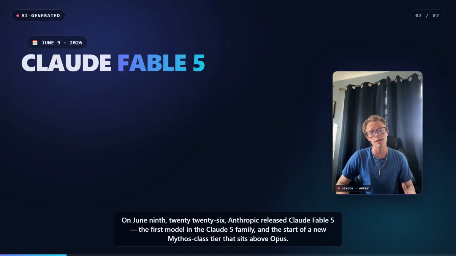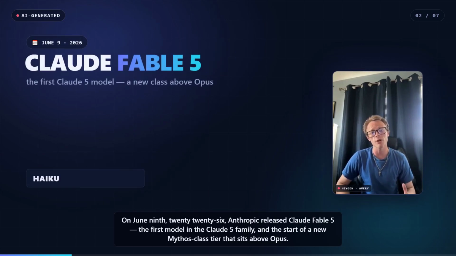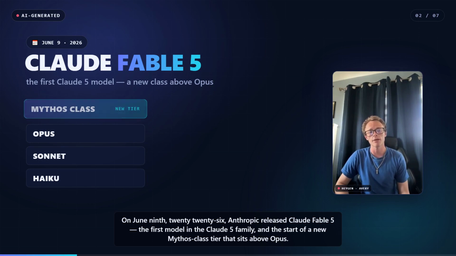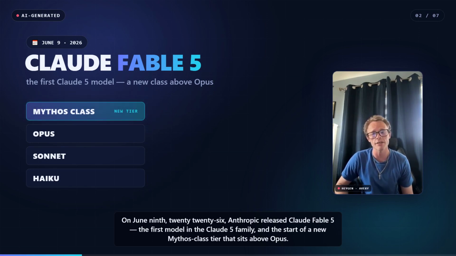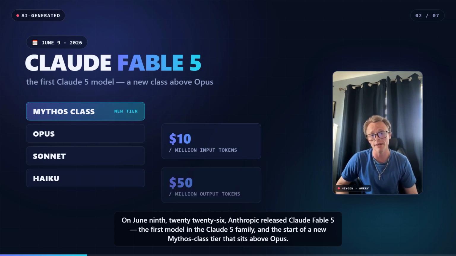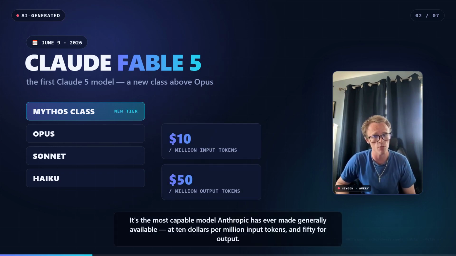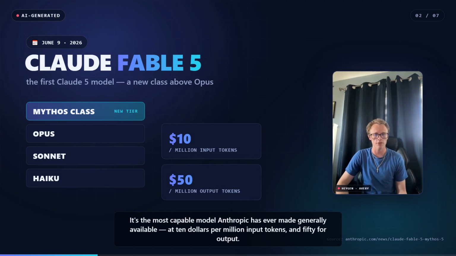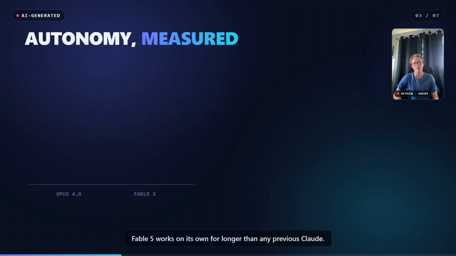On June 9th, 2026, Anthropic released Claude Fable 5, the first model in the Claude 5 family, and the start of a new Mythos-class tier that sits above Opus. It's the most capable model Anthropic has ever made generally available, at $10 per million input tokens and $50 for output. The headline is Autonomy.